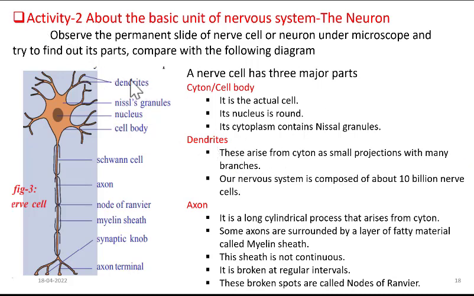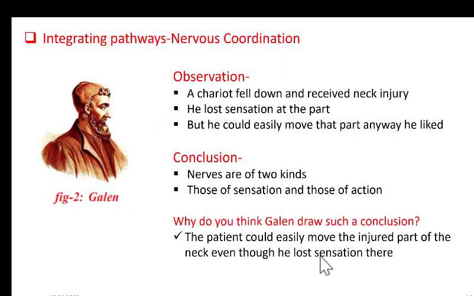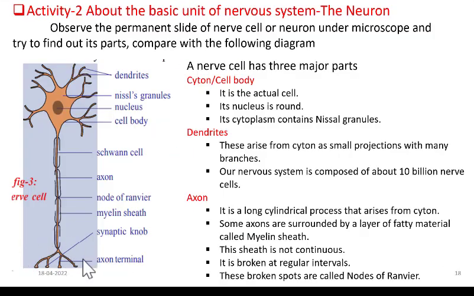Right? Now what is an axon? Axon is also a cytoplasmic projection, but it is very long and is branched at its tip, and these branches are called axon terminals. So what are the branches present at the end of the axon called?